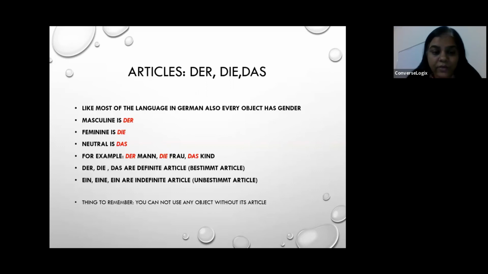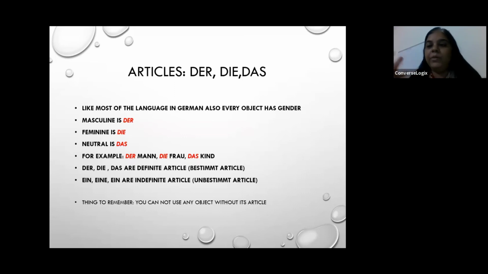Now der for masculine, die for feminine, das for neutral; ein for masculine, eine for feminine, and ein for neutral. In the indefinite article, ein is the same, but later we will see how it changes in different grammar structures. This is an introduction that we have articles in German.